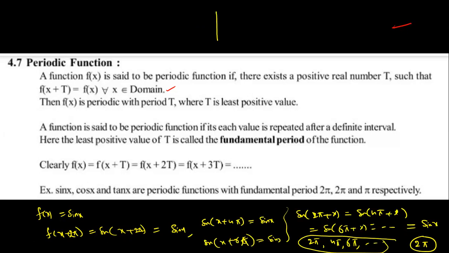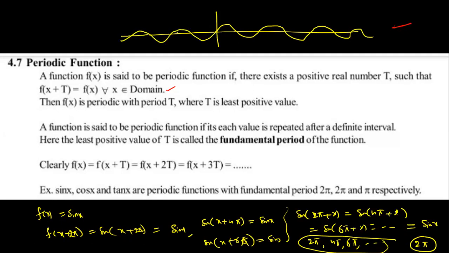Sometimes they give graphs. This is the sin x graph. So this is 0, pi, 2 pi, 3 pi, 4 pi, 5 pi, 6 pi, and minus pi, minus 2 pi.